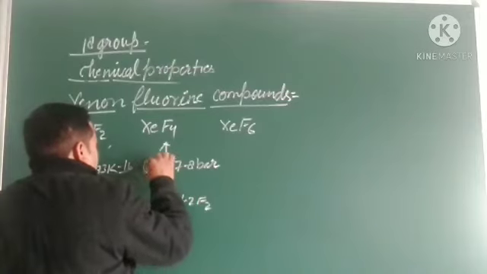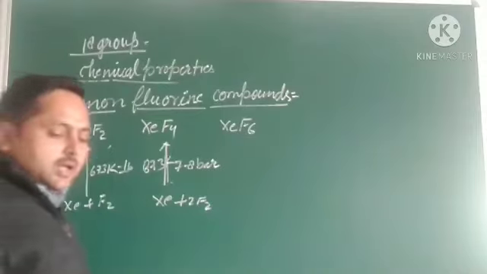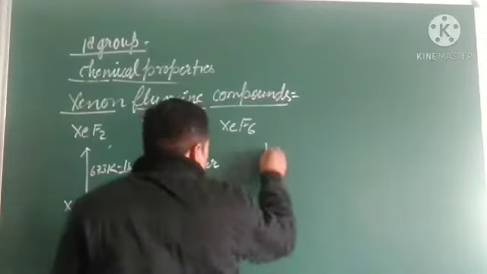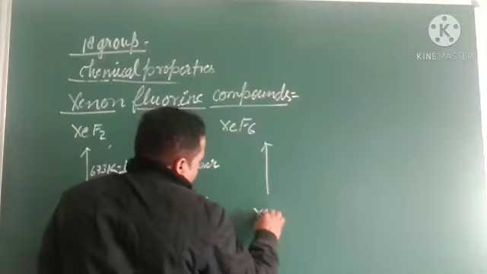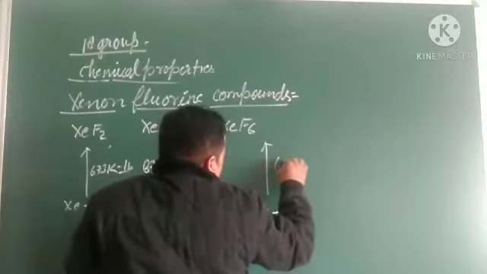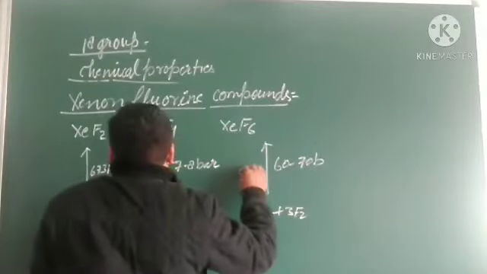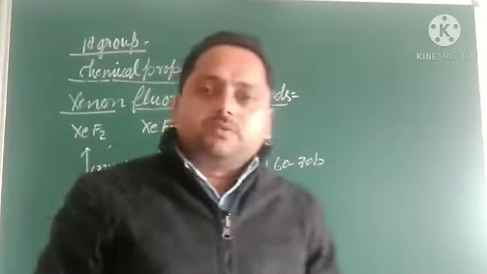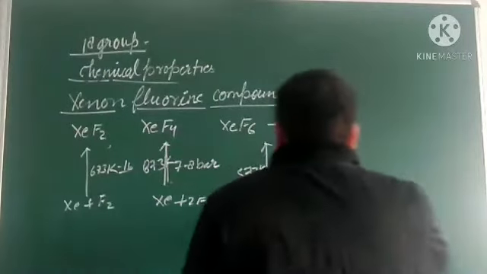And the last was prepared by the reaction of xenon plus F2 at 60 to 70 atmospheric pressure and 573 Kelvin. Okay, so these compounds were prepared.